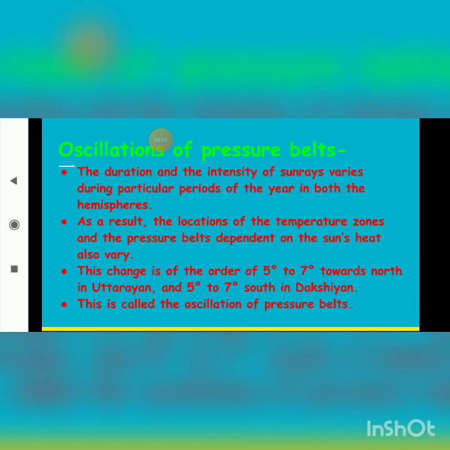The duration and intensity of the sun rays keep on changing during particular periods of the year in both the hemispheres. Because of this, the location of temperature zones and pressure belts dependent on the sun's heat also vary, which means they change. This change is of the order of 5 degrees to 7 degrees towards north in Uttarayan and 5 degrees to 7 degrees south in Dakshinayan. This is called oscillation of pressure belts. So students, I hope this much is clear to you all.